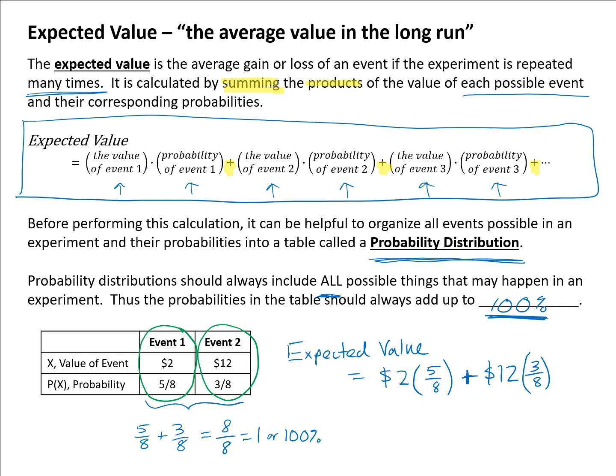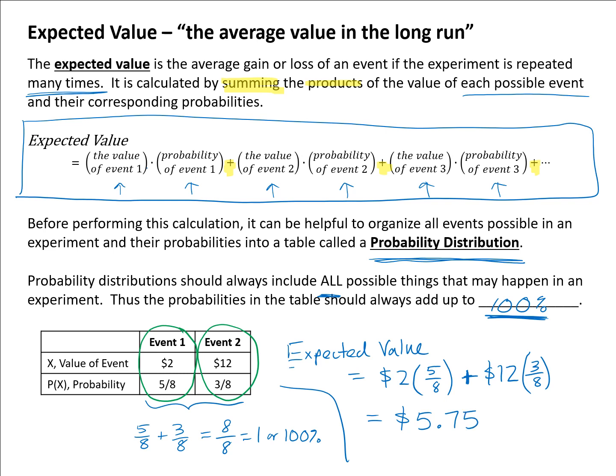Using a scientific calculator, you can do this pretty easily by entering it all in at once. So I have 2 times 5 divided by 8. So enter a fraction with a division. 2 times 5 divided by 8 plus 12 times 3 divided by 8. If you do that, you should get $5.75.